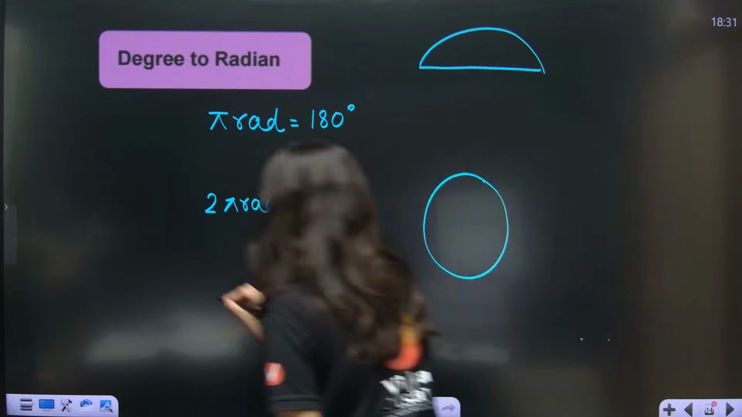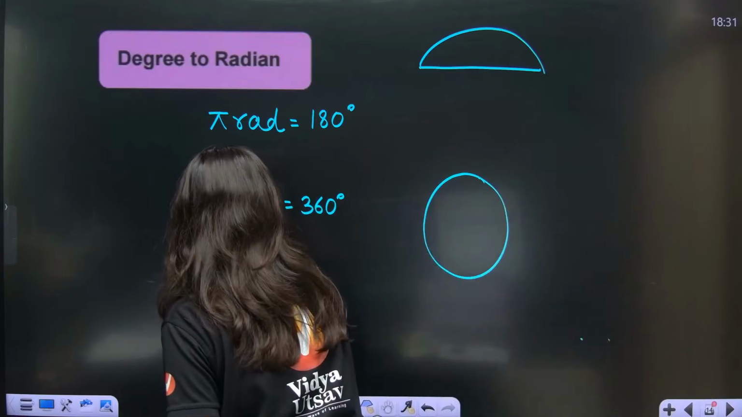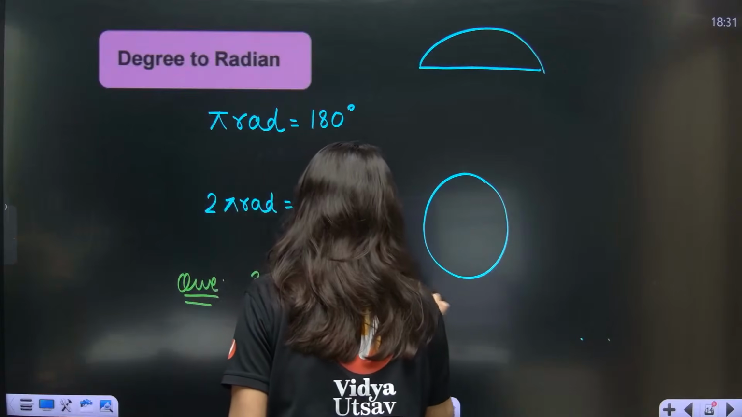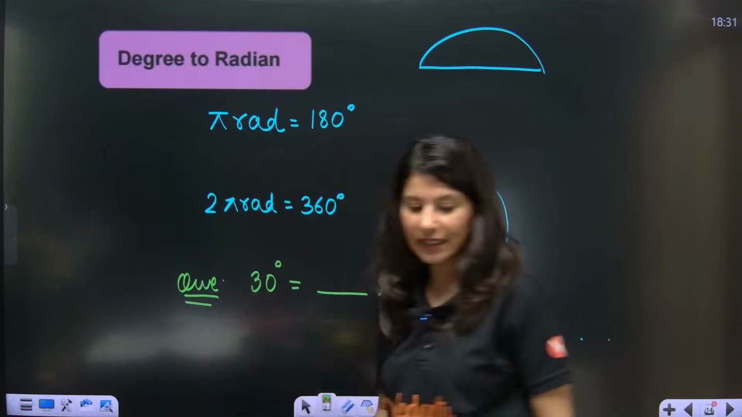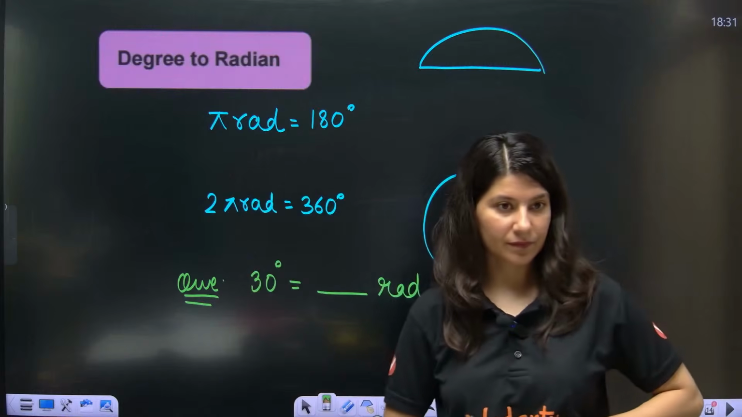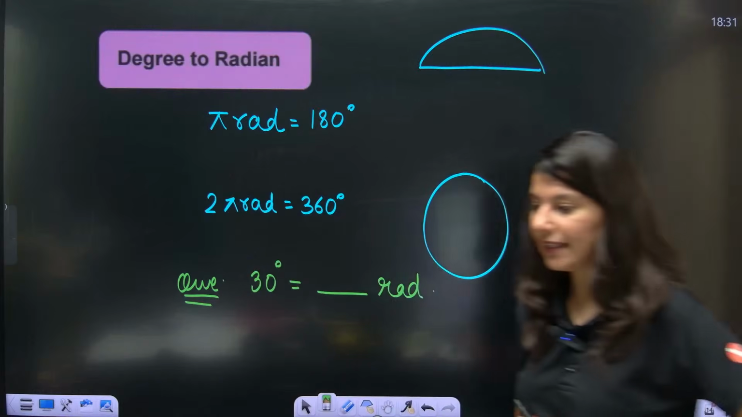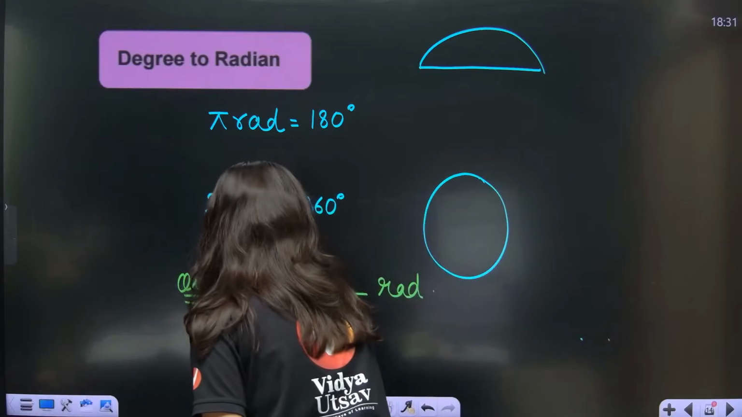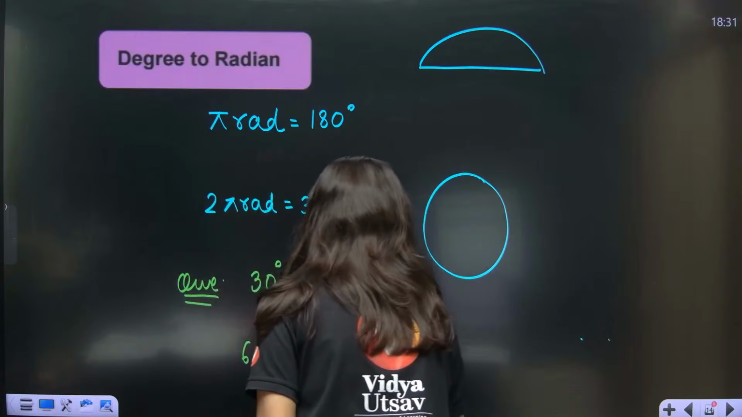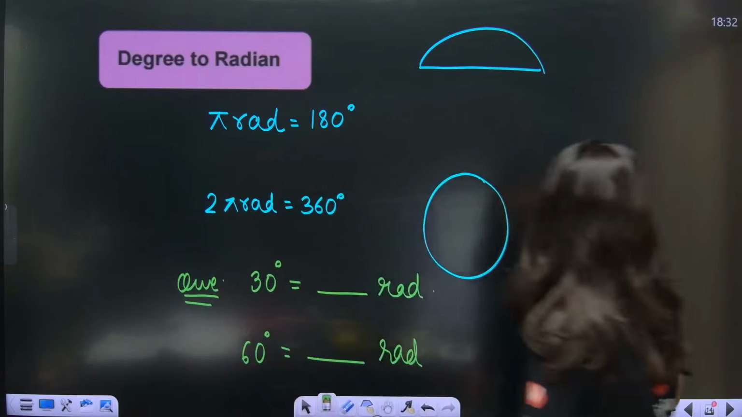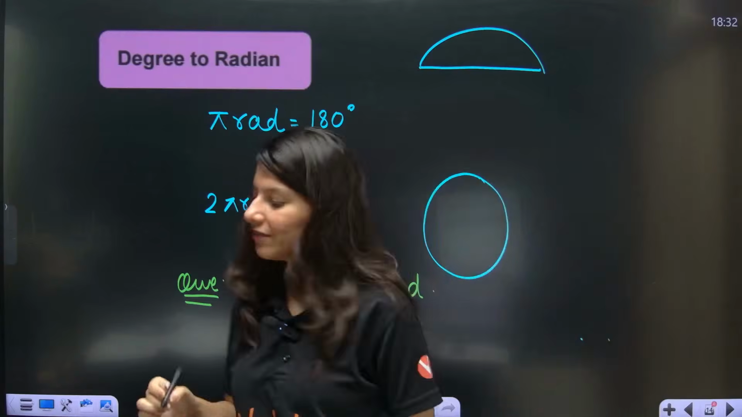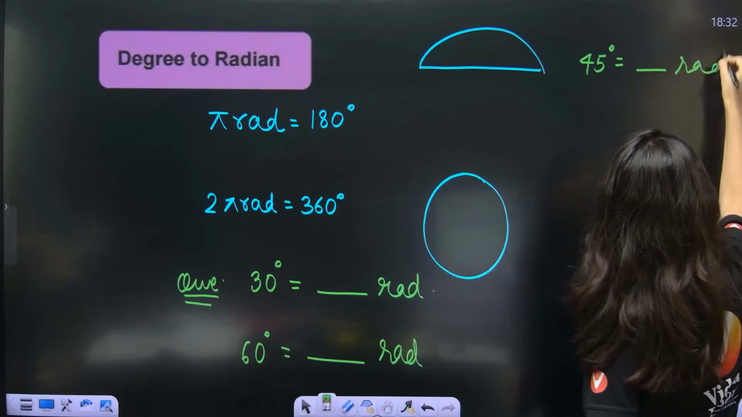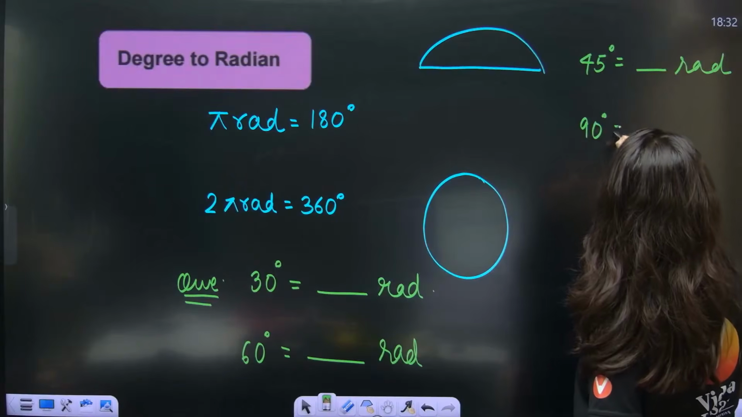I will give you a question. Question number 1. Convert 30 degree into how many radian? 30 degree is what radian? Quickly. Then 60 degree is equal to what radian? Then 45 degree is equal to what radian? And 90 degree is equal to what radian?